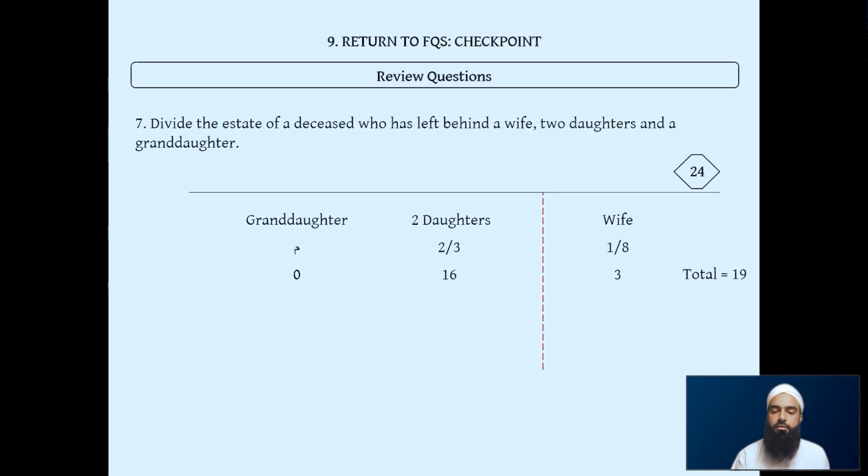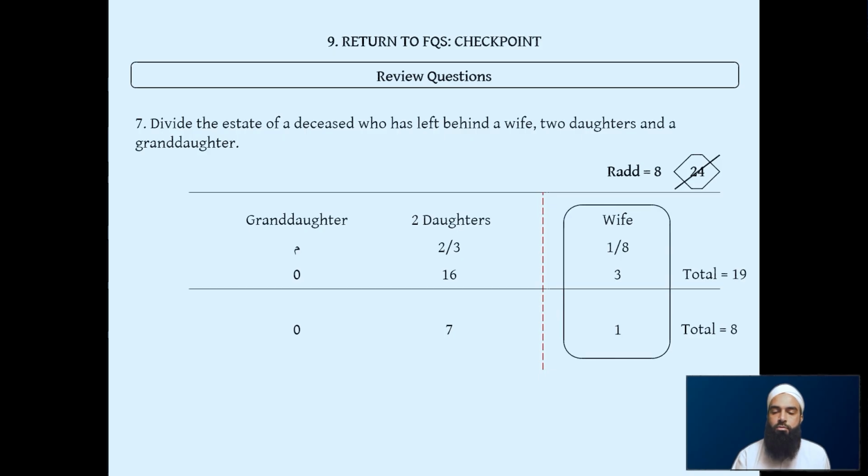So we split up the wife, draw our horizontal line, and start afresh. We cross out our 24 old divisor. We make it out of the spouse's denominator, which is rad of 8. We give the wife her 1/8 share, which is 1. And we write the remaining, because there's nothing else. There's no other person besides the 2 daughters. So the remaining, we just write it under there, 7. The remaining will go to the daughters. So 2 daughters will share out 7 shares, in essence 3.5 each. And the granddaughters will receive nothing. Total is 8, 7 plus 1. And we know we've got it right because the rad divisor is also 8.